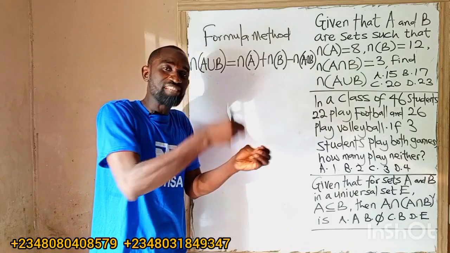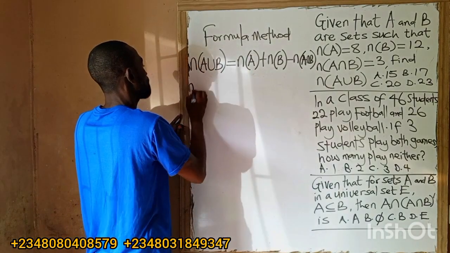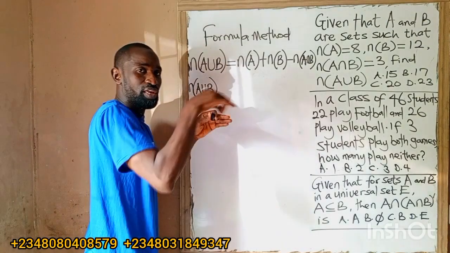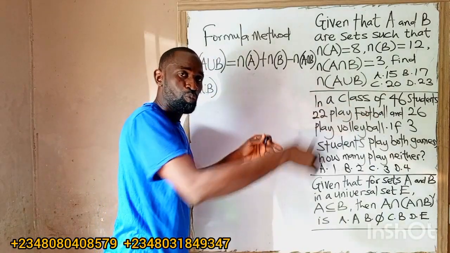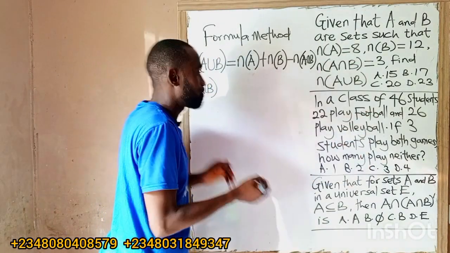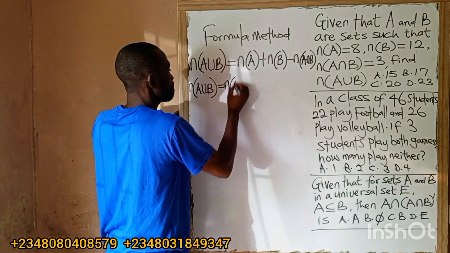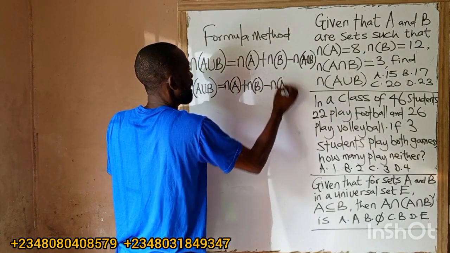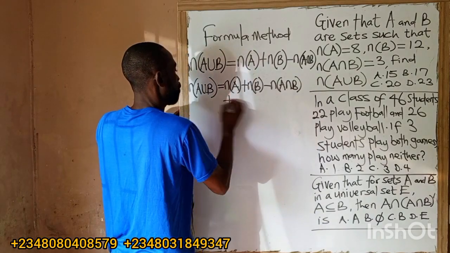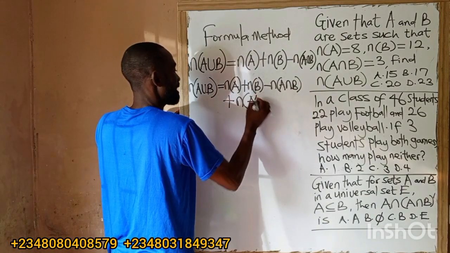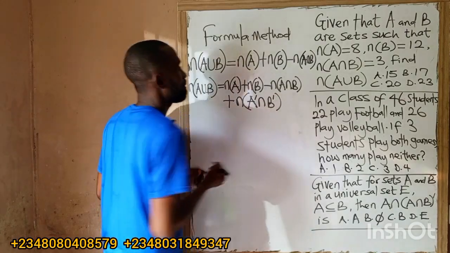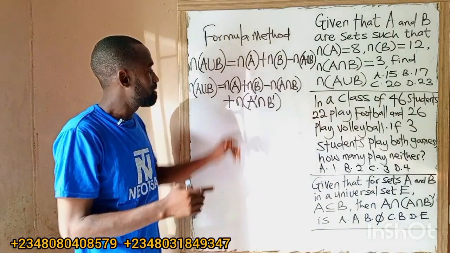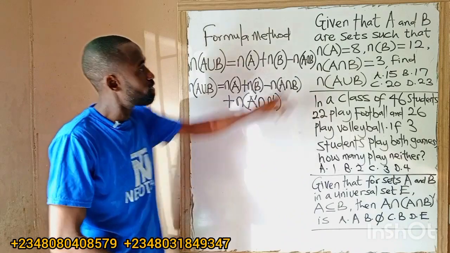But if we have exclusion, meaning there are some students that did not participate, although they are part of the universal set, but did not take part in the whole scenario, this will give us number of A or B equals number of A plus number of B minus number of A and B, then plus number of not A and not B. So this formula is for all inclusive, if all are participating, but this one is with exclusion.